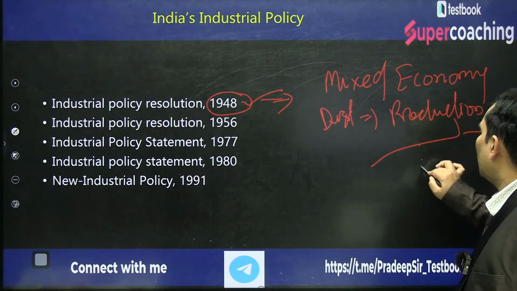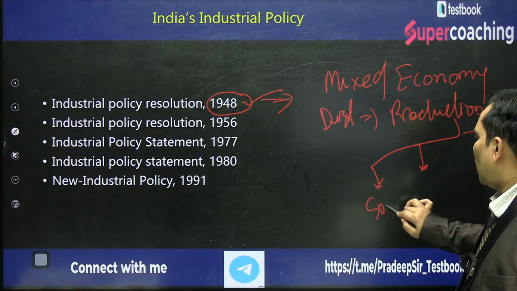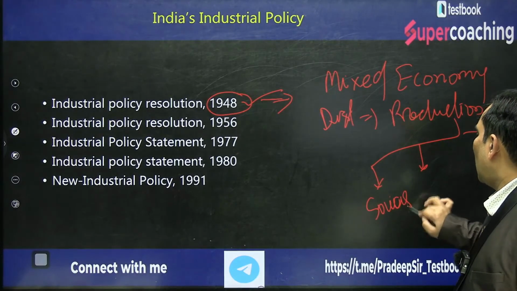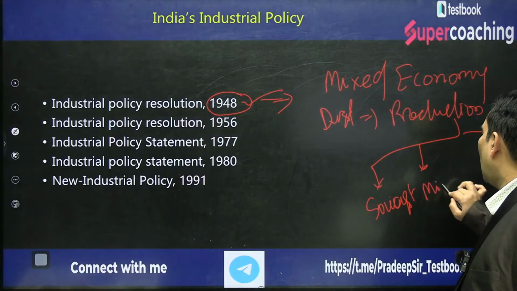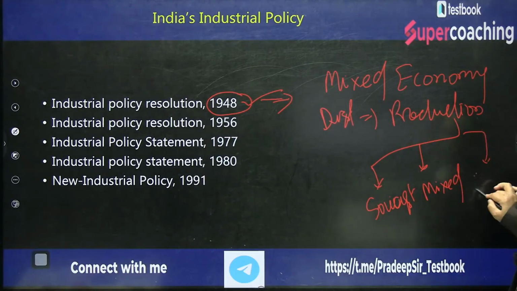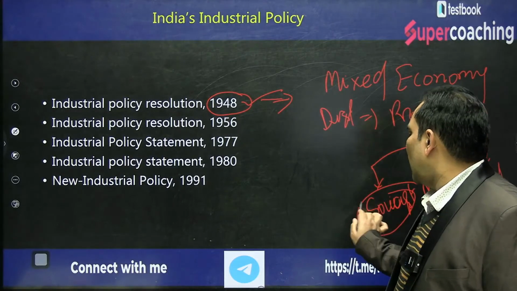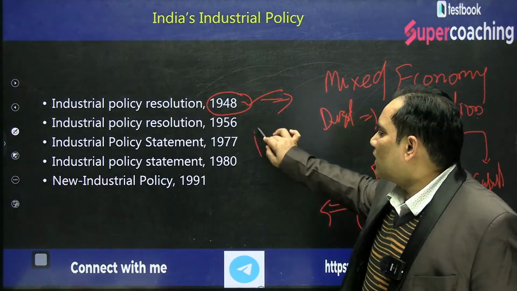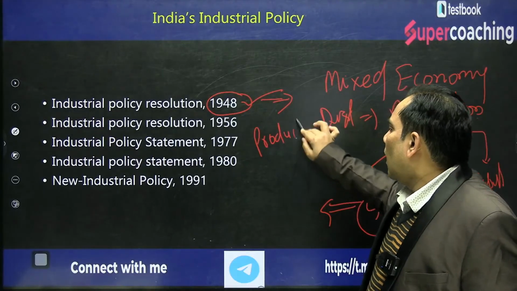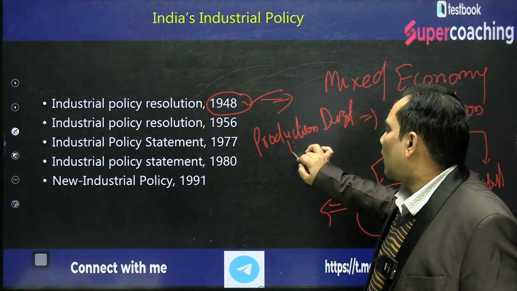One can be the socialist way, other can be mixed economy, or third can be capitalist economy. So what is the meaning of socialist economy? As I always said, production always takes place with the factors of production.